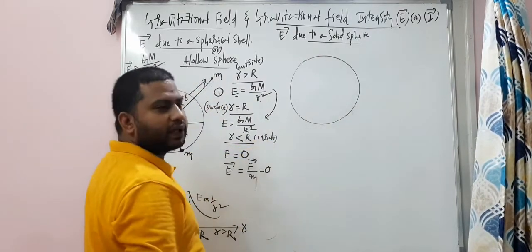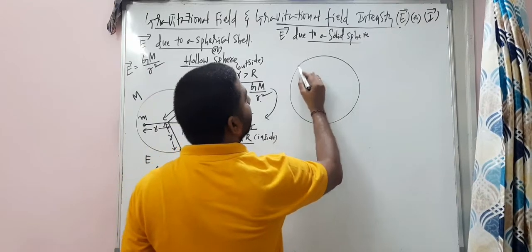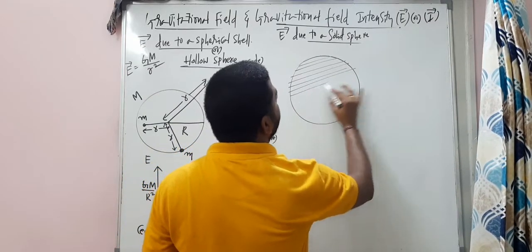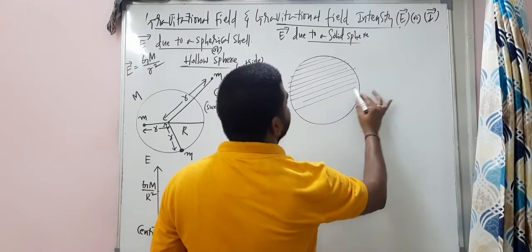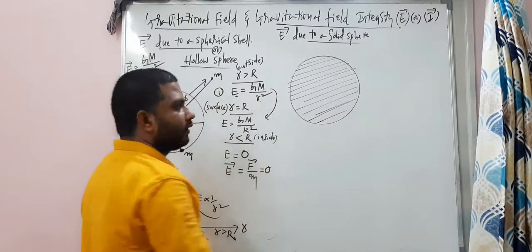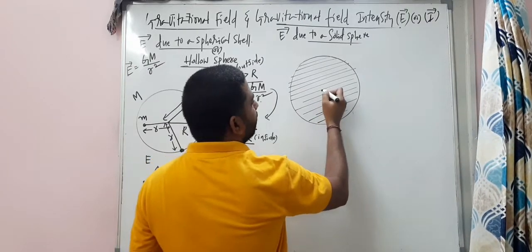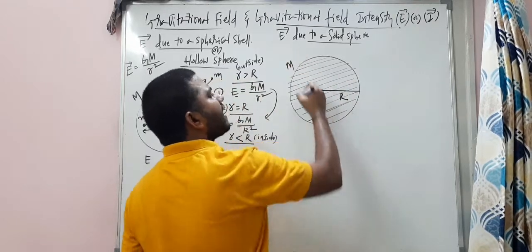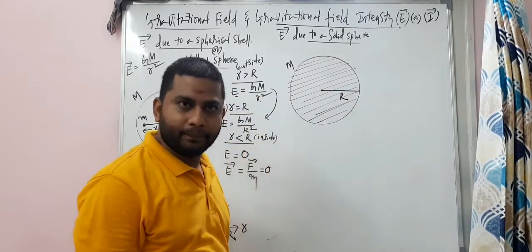This is the solid sphere. Let me represent it like this, otherwise you will get confused between the first case and this case. There is a mass inside. The radius of this solid sphere is capital R. The solid sphere mass is also capital M.